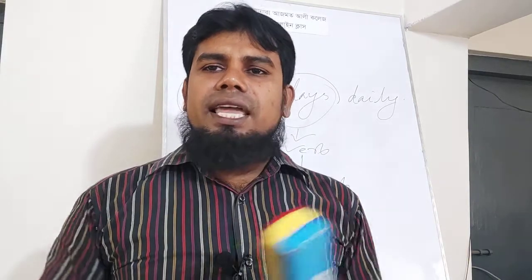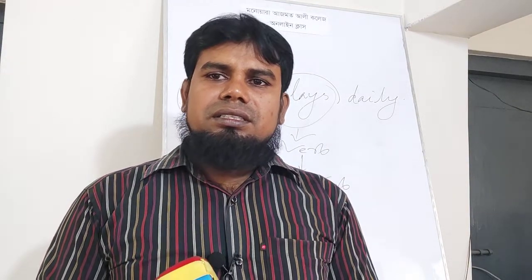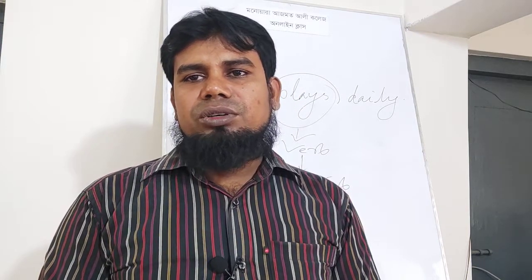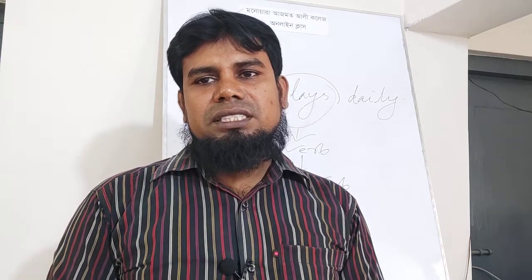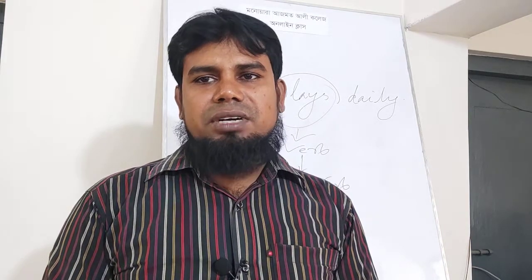And if we get any object in a sentence, the verb is transitive. And if we do not get any object, the verb is intransitive. I think you will be able to find out subject, object, transitive verb and intransitive verb.